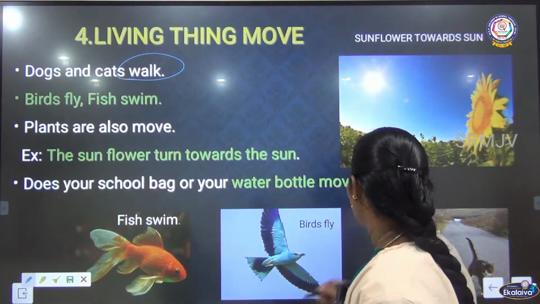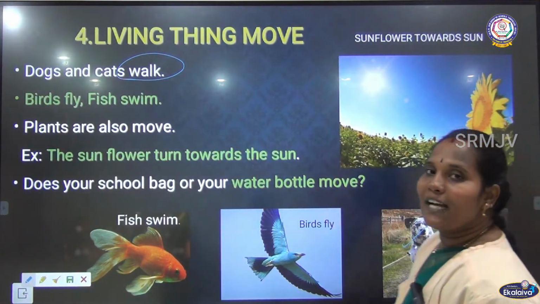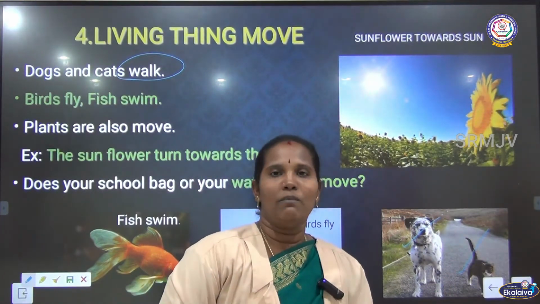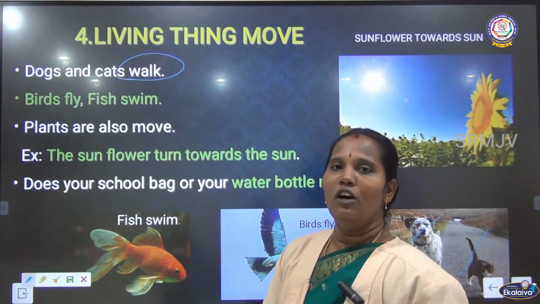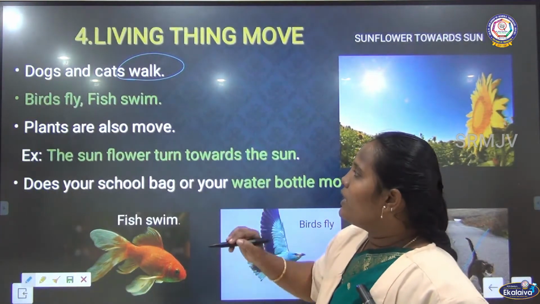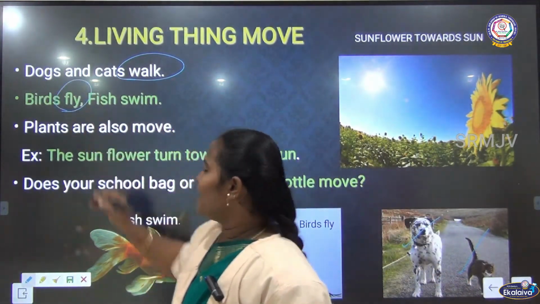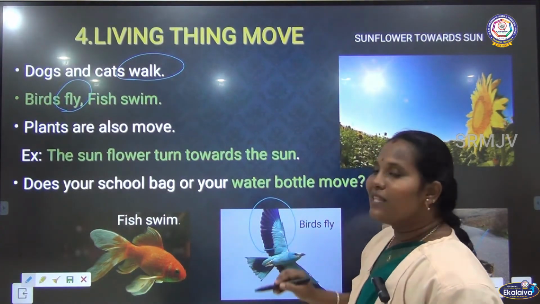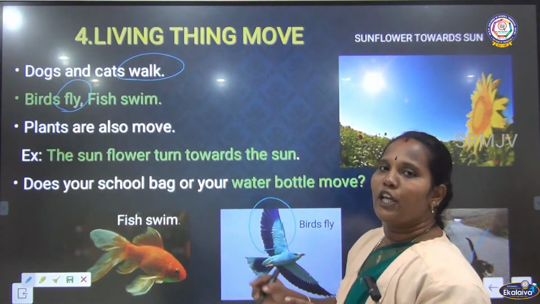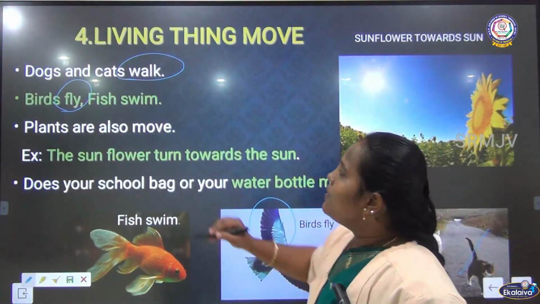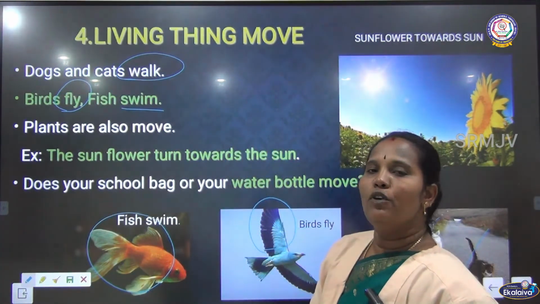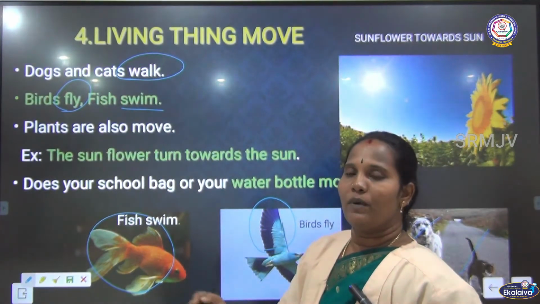For example, the dog and cat are walking. They can run also because they have 4 legs. Even we human beings have 2 legs, so we can move, walk, run and jump. Birds fly because they have wings, so they can fly in the sky. Using the flying method, they move from one place to another. And fish swim. Using this swimming method, they can move in the water from one place to another.